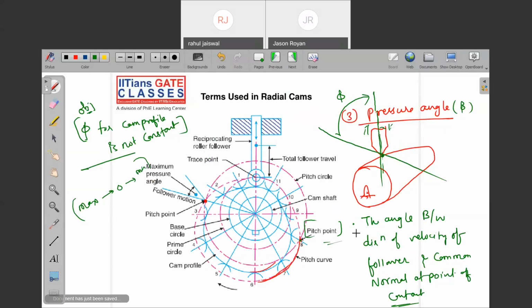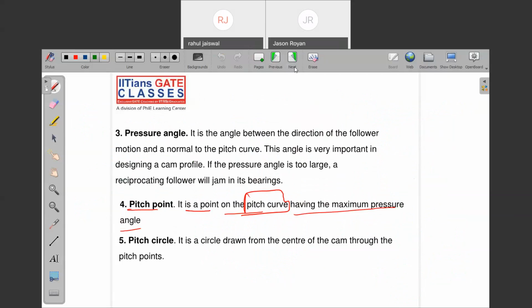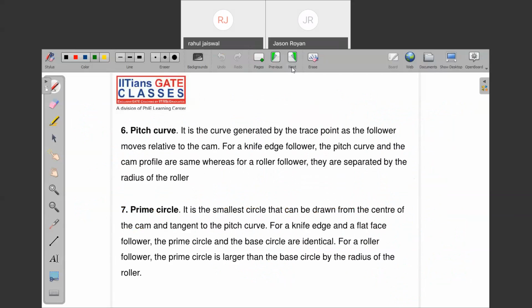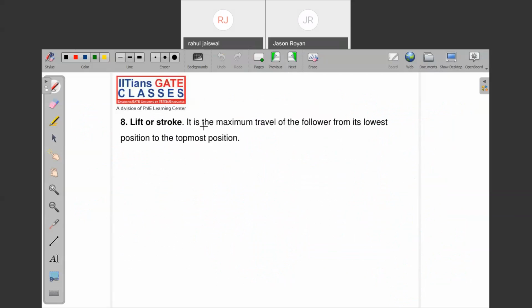These are the three important terminologies, and all of them are very, very important. You can read many points from the notes which I shared. This is the lift or stroke. This is the maximum travel of the follower from its lowest position. And that lowest position is taken from what? The base circle. Are you getting my point? From here to the maximum lift, H max is taken from the base circle. This is also an objective question.